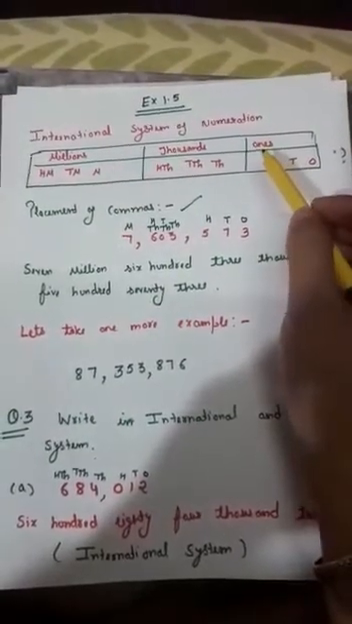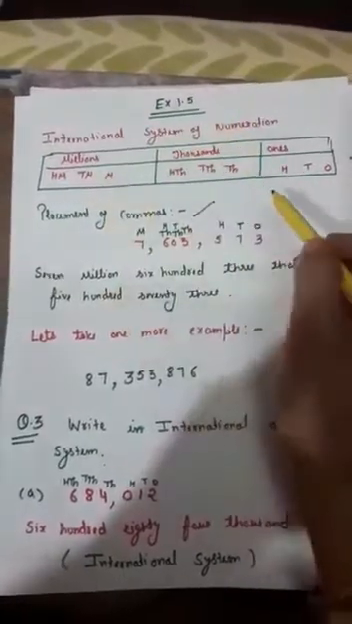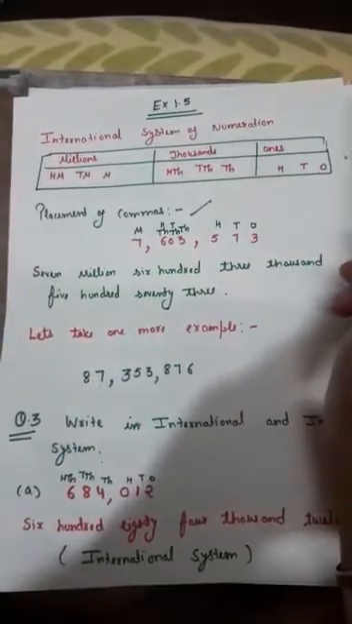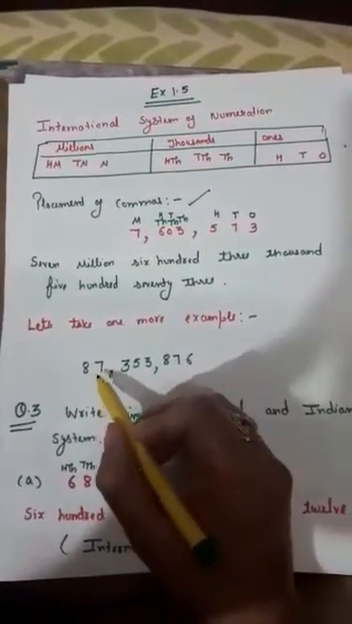Clear? Once again I am repeating that in the international system of numeration, as we had already discussed, the periods are ones, thousands, and millions. And after the completion of each and every period we put the comma. Clear? Let's take one more example. Let the number be this.